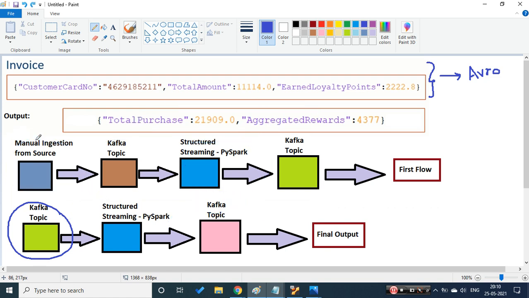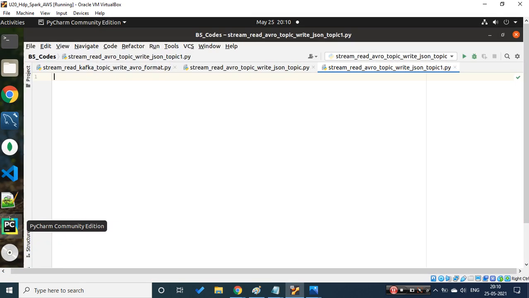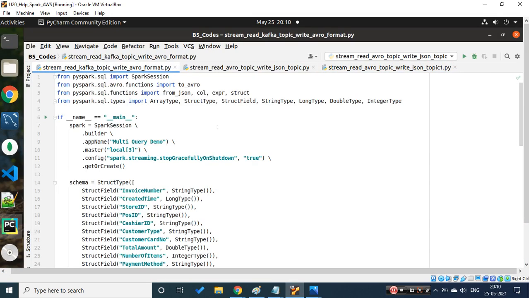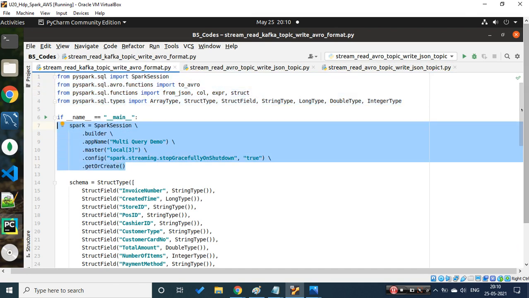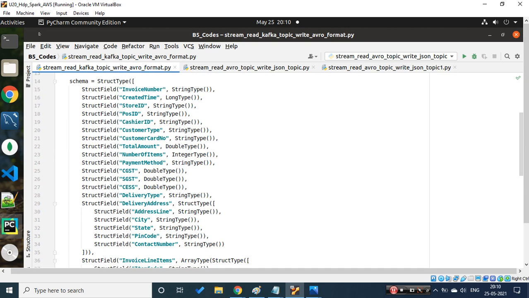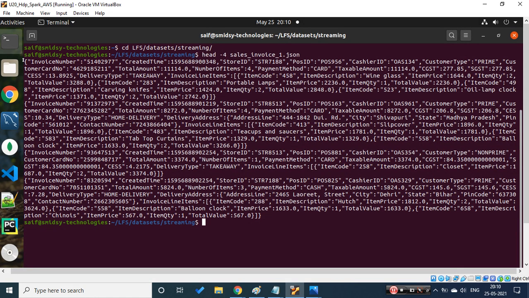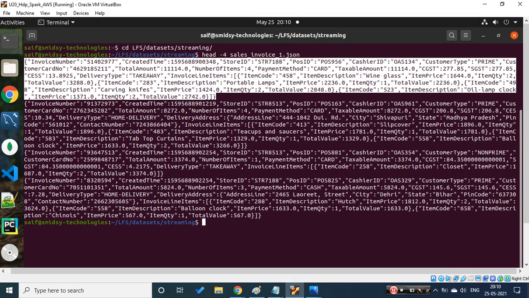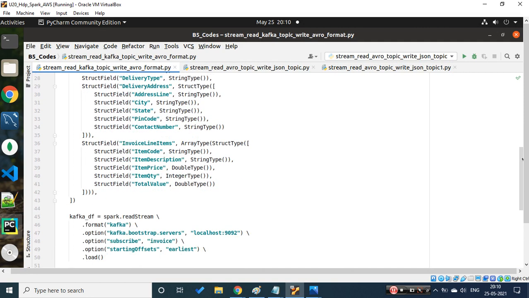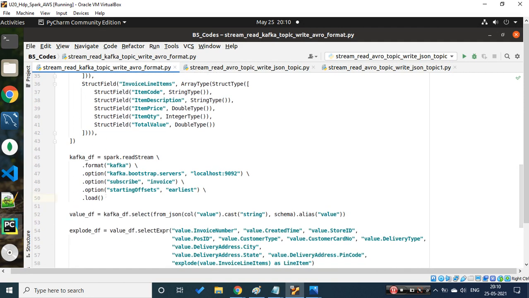For people coming for the first session, let me go to the code; I'll not go in depth. This was the code written yesterday. We imported a few required packages, initialized the Spark session, and created a schema according to the data we are trying to receive. Then we read the data from the Kafka topic. We were getting 6 to 7 columns.